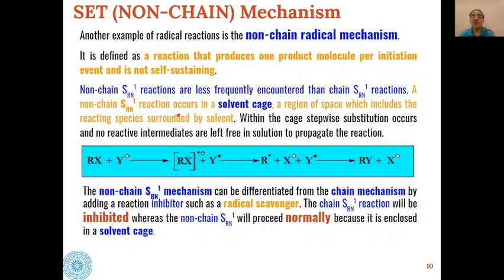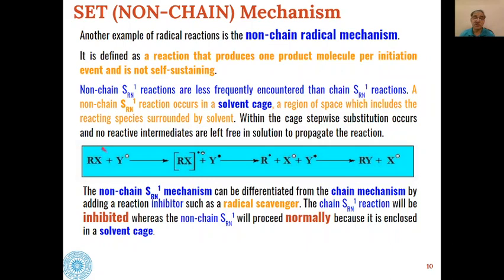And a non-chain SRN1 reaction occurs in a solvent cage, that is a region of space which includes reacting species surrounded by the solvent. And within this cage, stepwise substitution occurs, and no reactive intermediates are left free in the solution to propagate the reaction. So that is why we will get only one product molecule per initiation event.